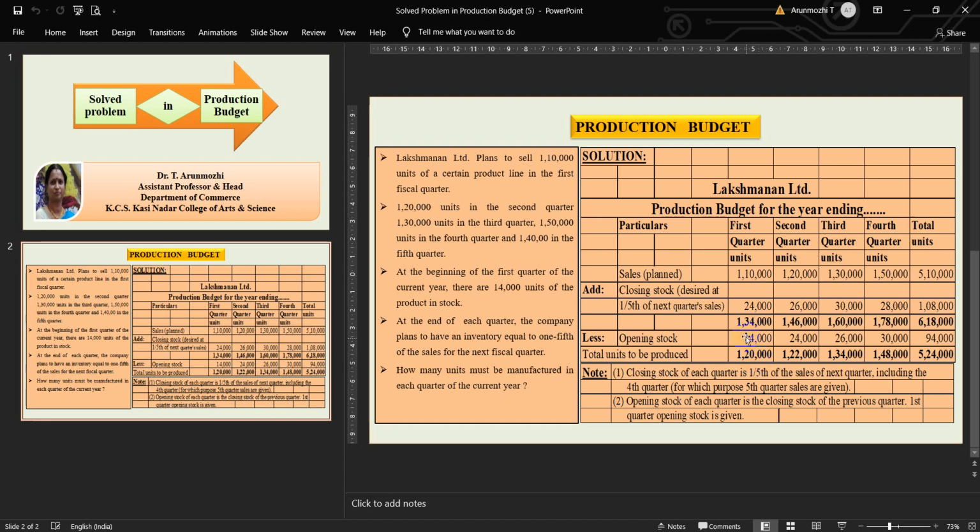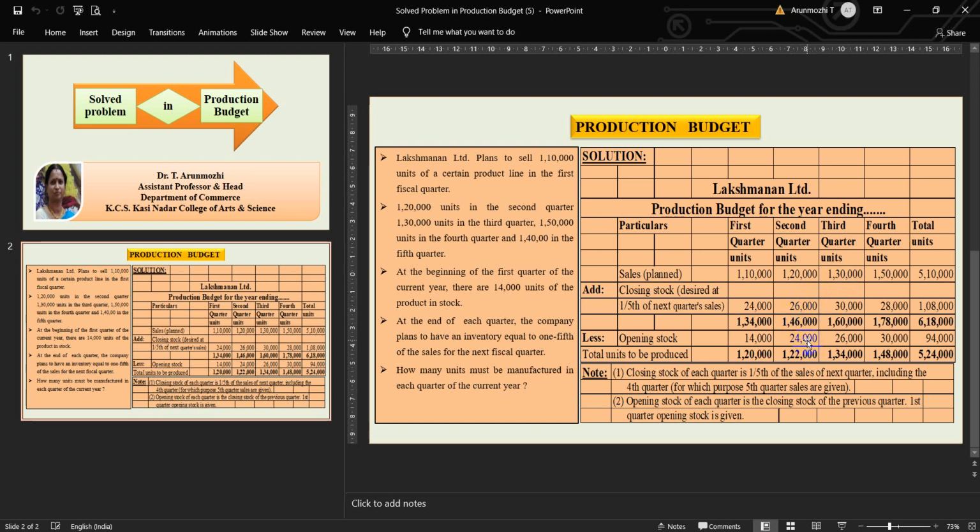With that 1,20,000, it is continued. For the second quarter, the closing stock is 1/5 of the next quarter sales. The next quarter sales is 1,30,000 and 1/5 of it is 26,000. So 1,20,000 plus 26,000, we get 1,46,000.